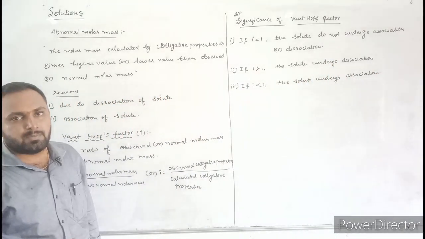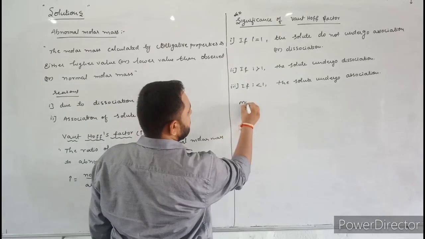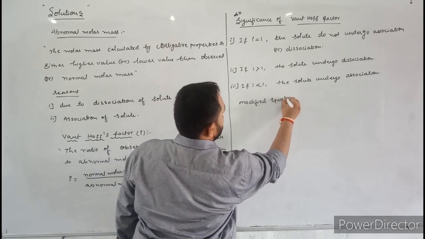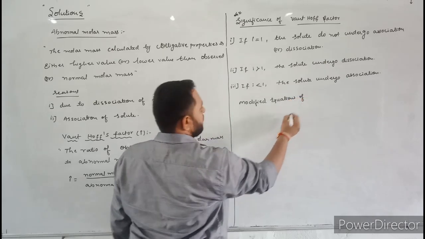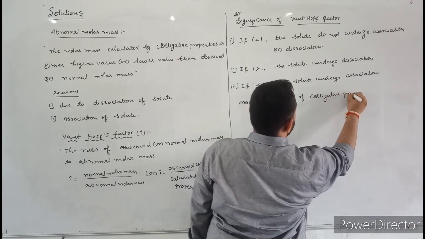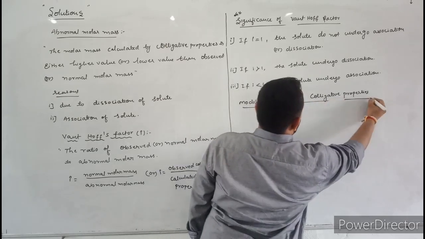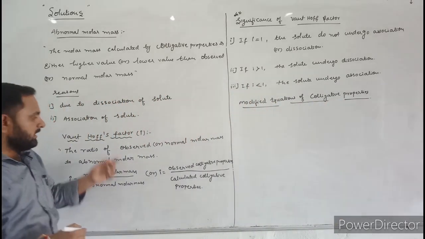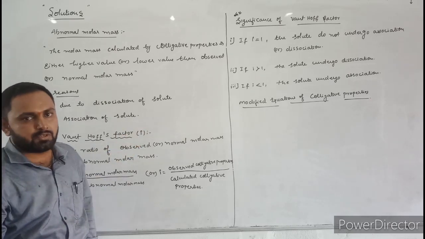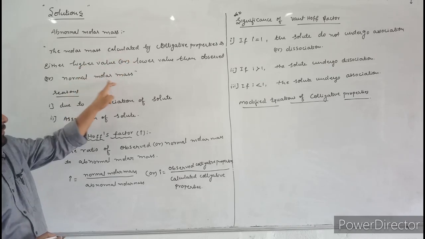Next, let us discuss modified colligative property equations. The Van 't Hoff factor i is introduced in the equations of colligative properties to equalize the calculated molar mass and the normal molar mass.